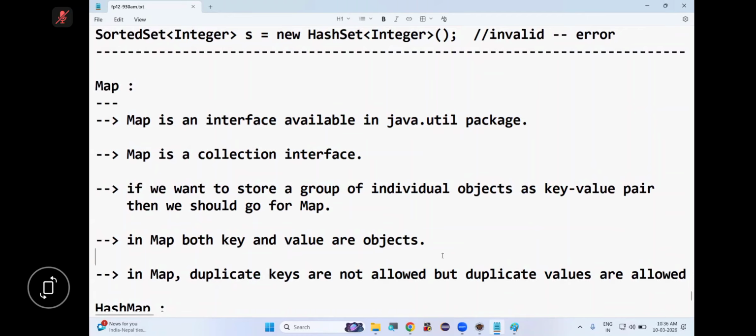So before starting the implementation classes of the map interface, let me discuss some theory about map. And let me introduce one nested interface or inner interface called Entry. And what do you mean by Entry? Let's start, shall we?